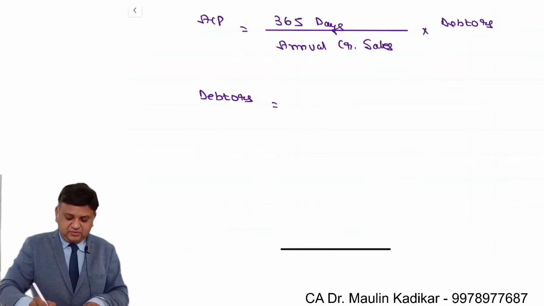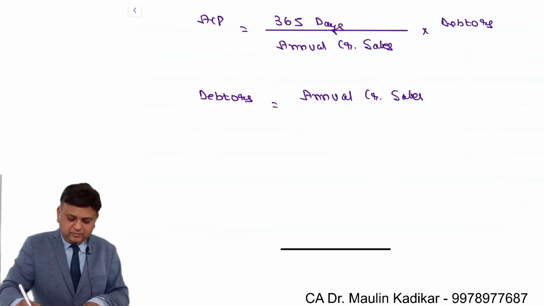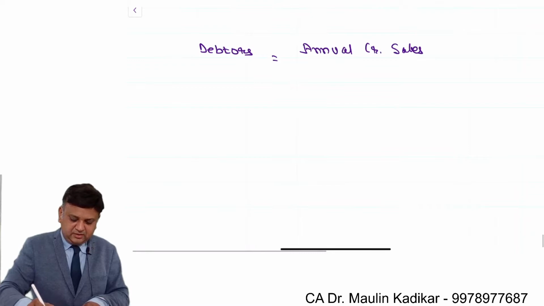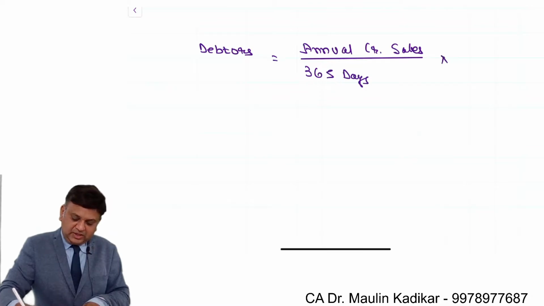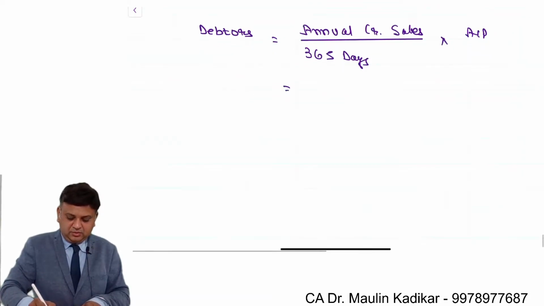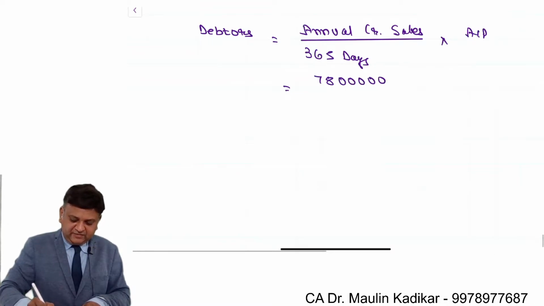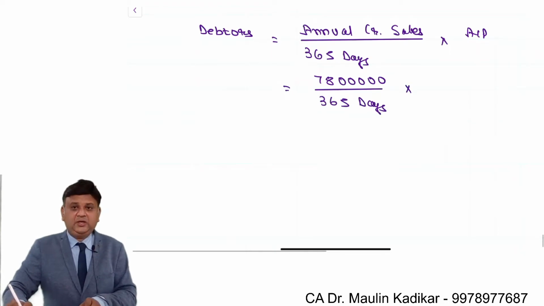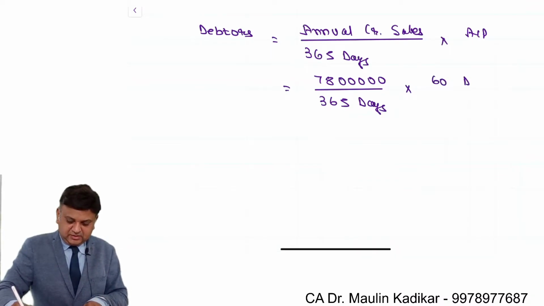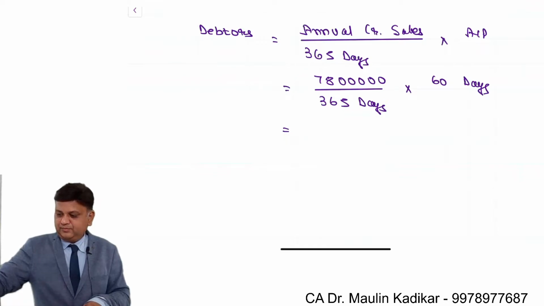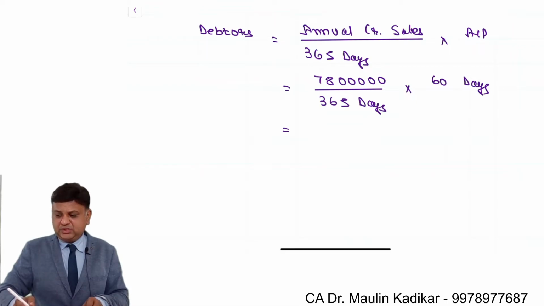So amount of debtors is equal to annual credit sales divided by 365 days into average collection period. So it is 78 lakhs divided by 365 days into average collection period is 60 days. So the final answer is 12,82,192.